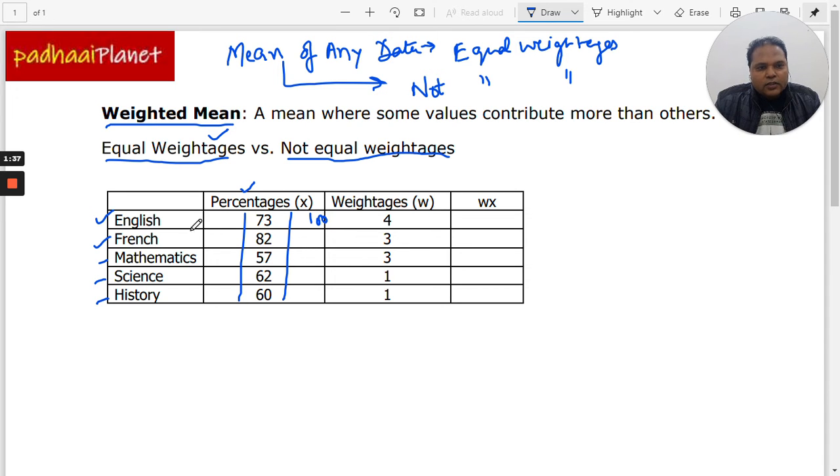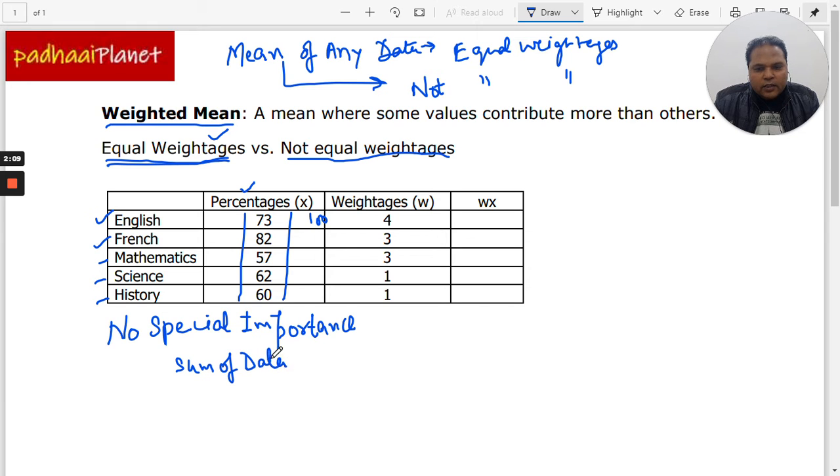And there are no weightages, all the subjects are given equal importance. When this is the case, it is very simple to calculate the mean, and that is the sum of the data values,